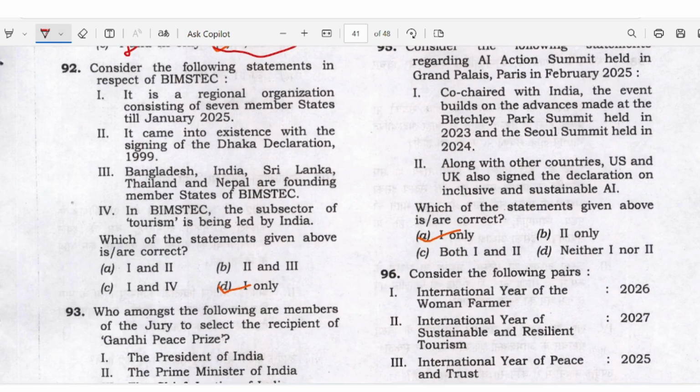It is a regional organization consisting of 7 member states till January 2025. It came into existence with the signing of the Dhaka Declaration 1993. It was 1997, I think. On the basis of that, you can eliminate 2. Bangladesh, Sri Lanka, no need to read this. If you eliminated the option, if you are sure about statement 2. In the subsector of tourism, the lead is held by India. So it's also wrong. Only D. Statement 1 is right. Answer D here.